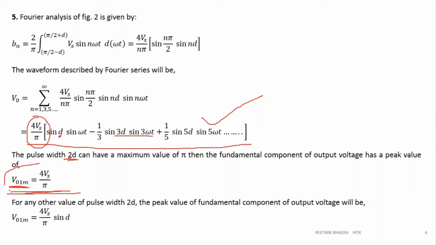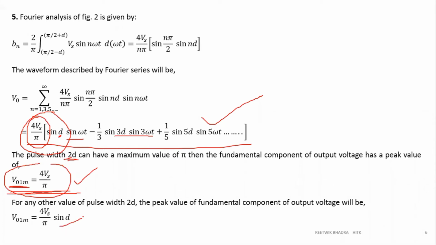If you write V1 function, what you will write? 4 Vs by pi sine d sine omega t. So this is actually Vm sine omega t. So what is Vm? 4 Vs by pi sine d. And just now we had calculated d is equal to pi by 2. So sine pi by 2 equal to 1. So 4 Vs by pi. So that's why this is a formula when 2d equal to pi.